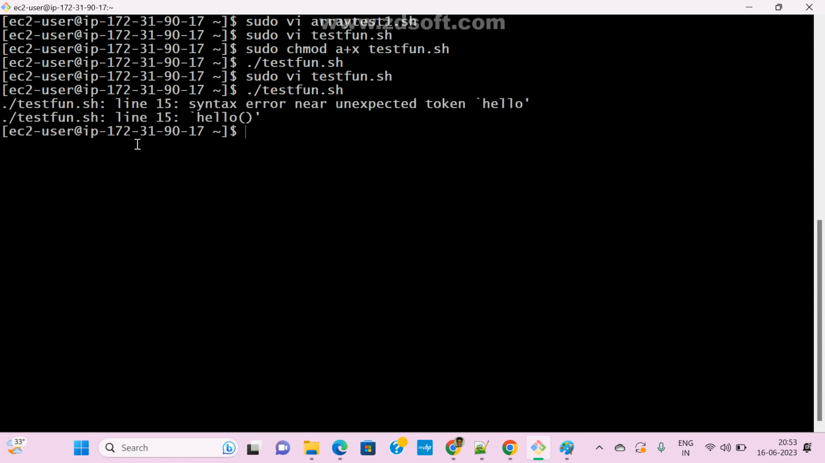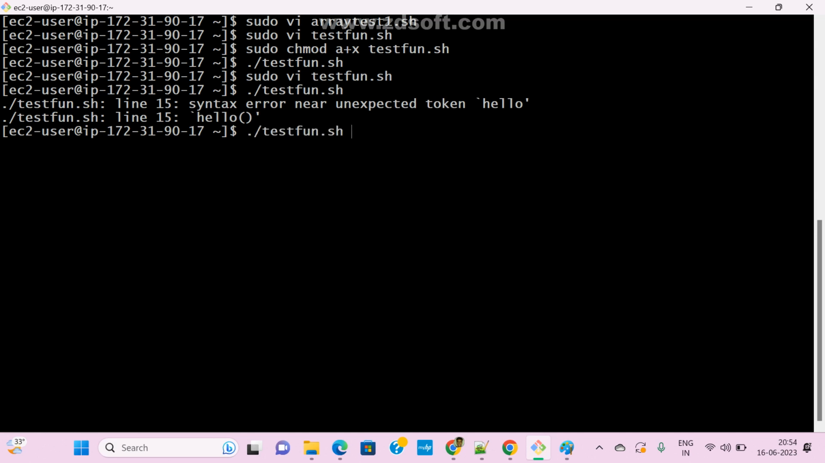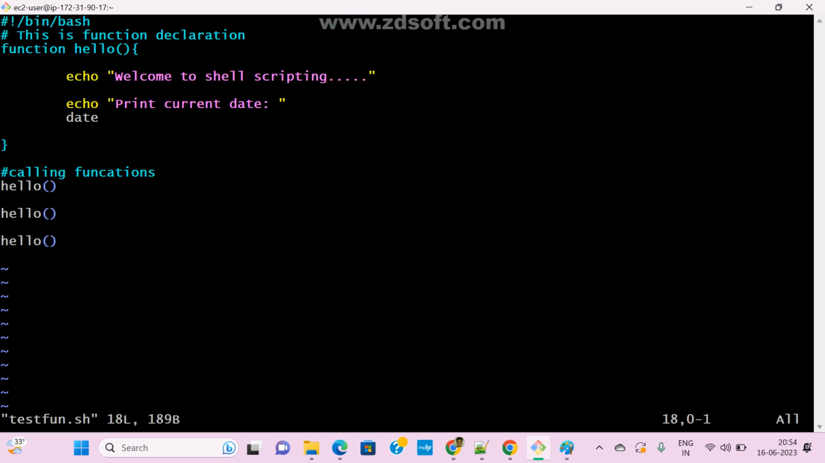What is the problem? Syntax error near unexpected token hello. So actually I am not passing any parameter, right? Simply update it, no need to give this one also. Only the function name. What is my function name? Here I am not passing anything. Just simply call the function name. That's it. So now see here, remove that one. That's it. Hello.